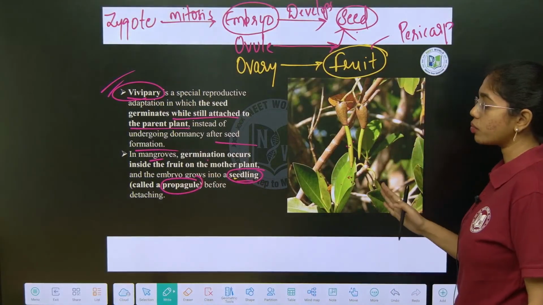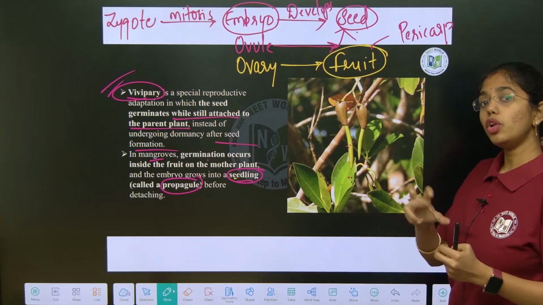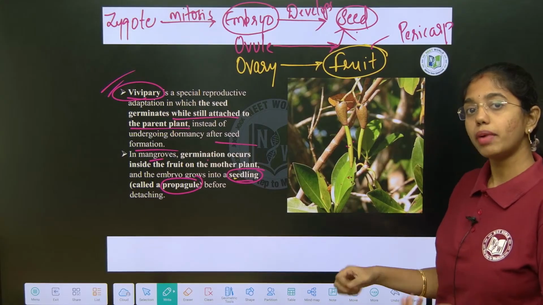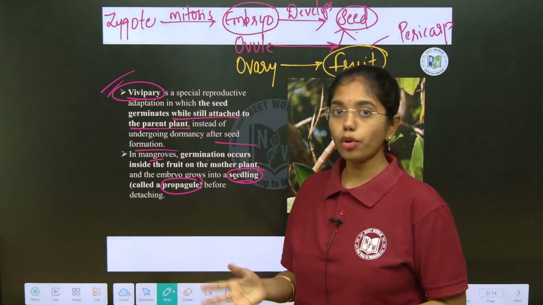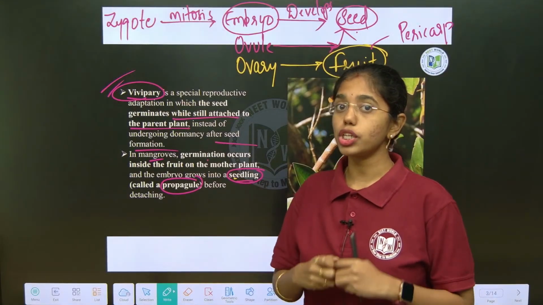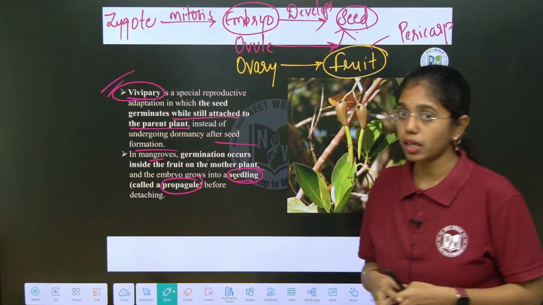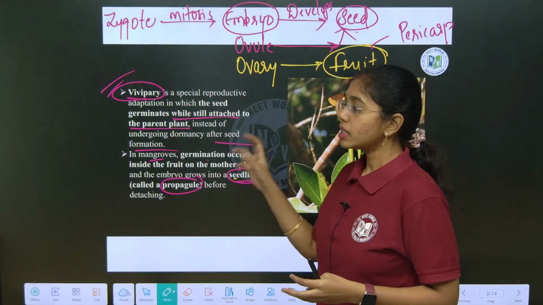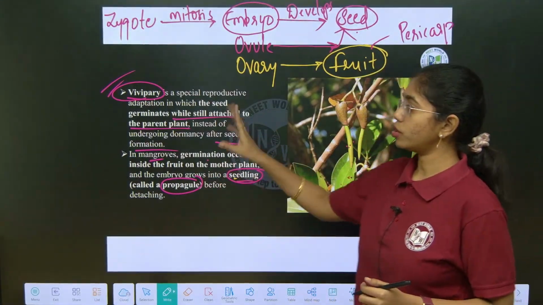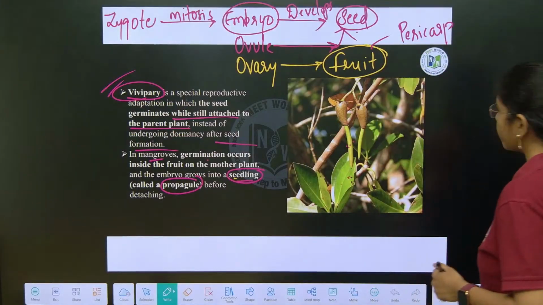This propagule detaches from the parent plant and can grow in halophilic conditions, but seed germination is impossible in those environmental conditions. That is why seed germination happens when it is attached to the parent body itself.